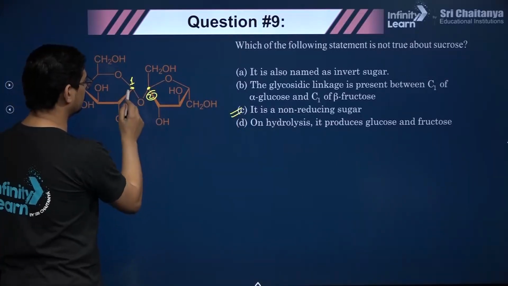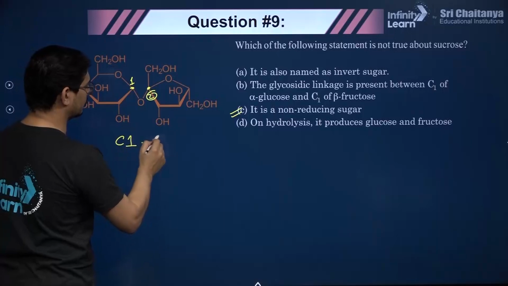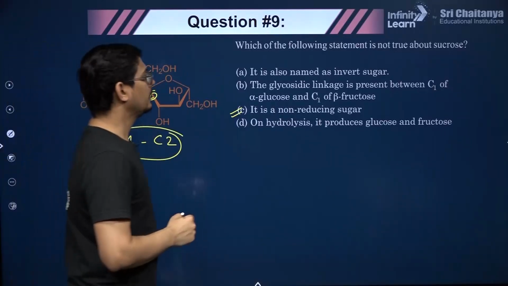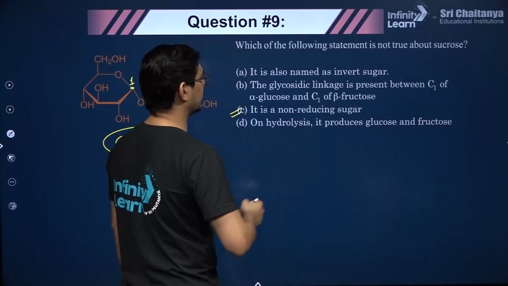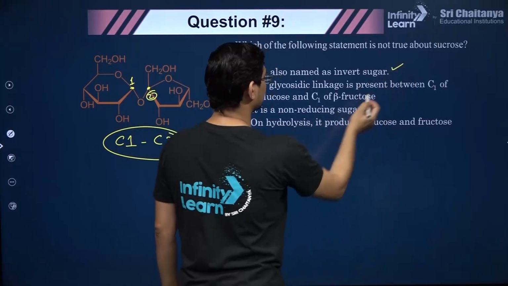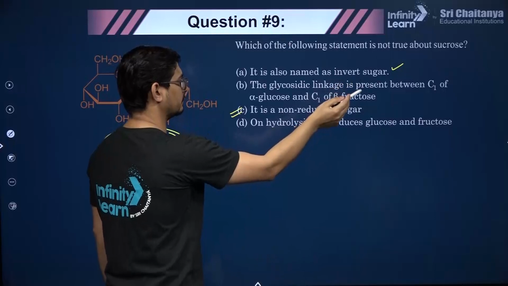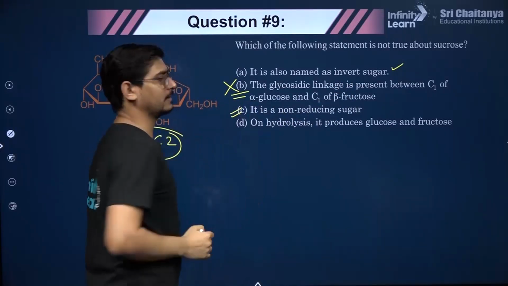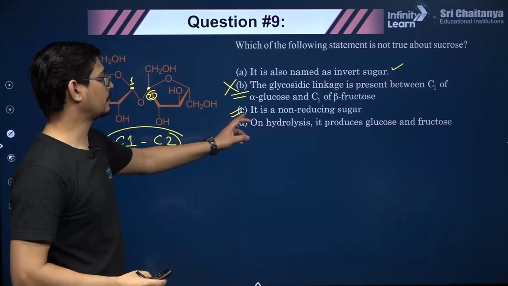So 1 and 2, the linkage between C1 of glucose and C2 of fructose. So both carbonyl groups are busy, right. So "not true" will be the correct answer. So named as invert sugar, yes. The glycosidic linkage is present between C1 of alpha glucose and C1 of fructose, no. So that makes option B the correct answer. Otherwise option C is correct.